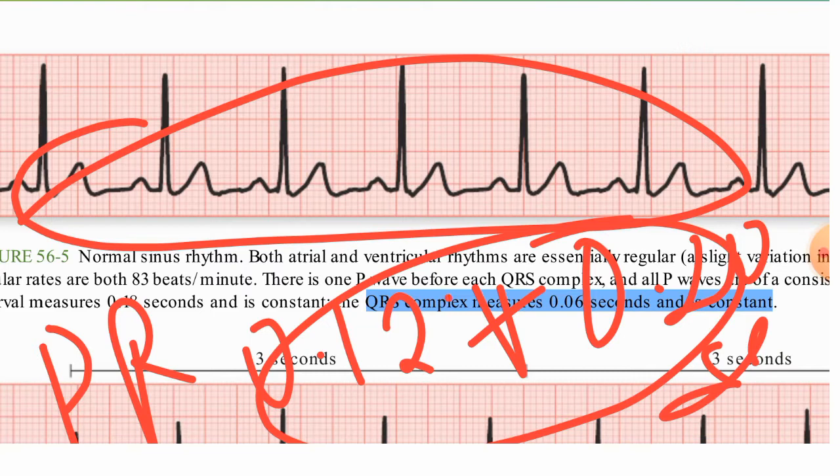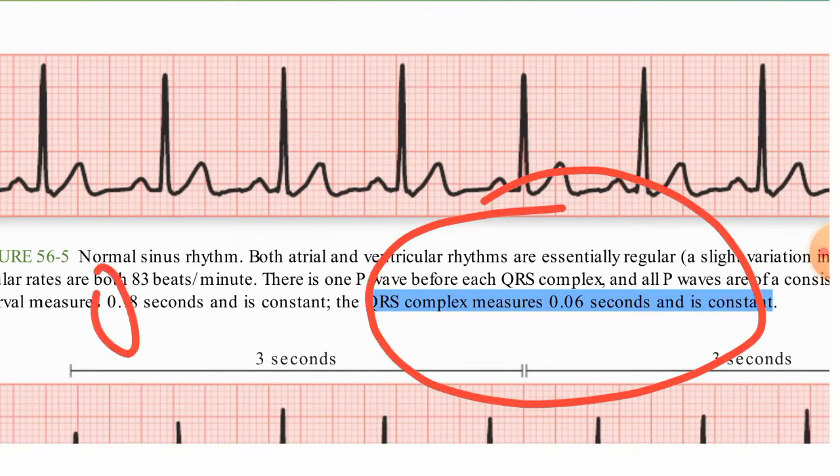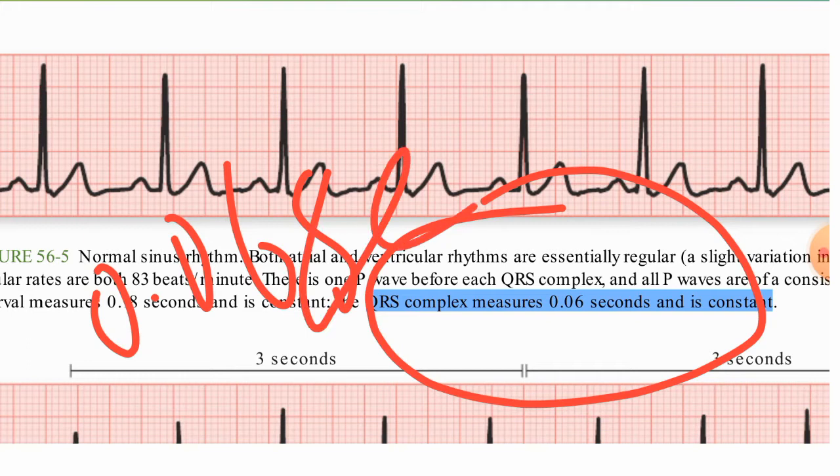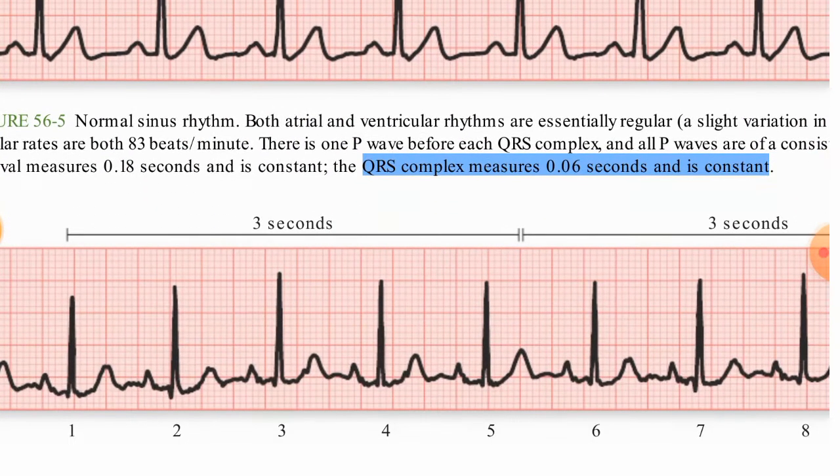If it is less than 0.12, then there is some problem, or if it is greater than 0.2, then also it is a problem. And the QRS complex measures 0.06 seconds. It will be this much only. If it is changing, then it is a problem.